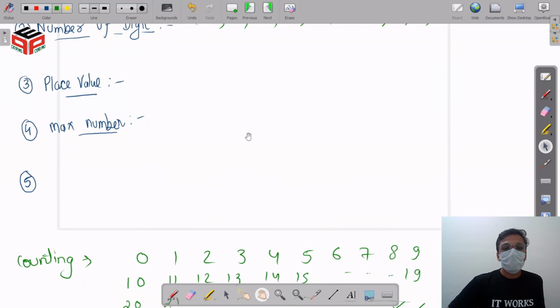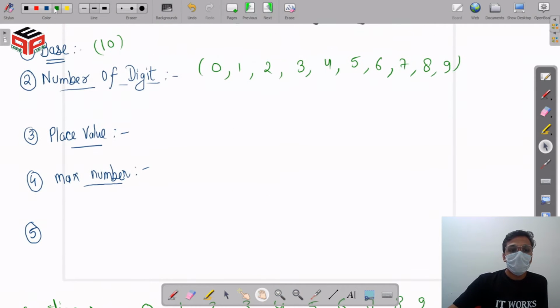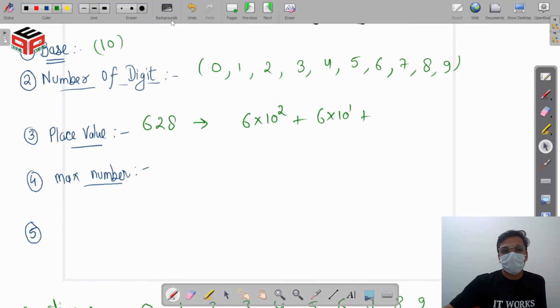The place value of decimal number system can be represented as follows. Let's say we are given the number 628. The place value can be written as 6 into 10 raised to the power 2, plus 2 into 10 raised to the power 1, plus 8 into 10 raised to the power 0.